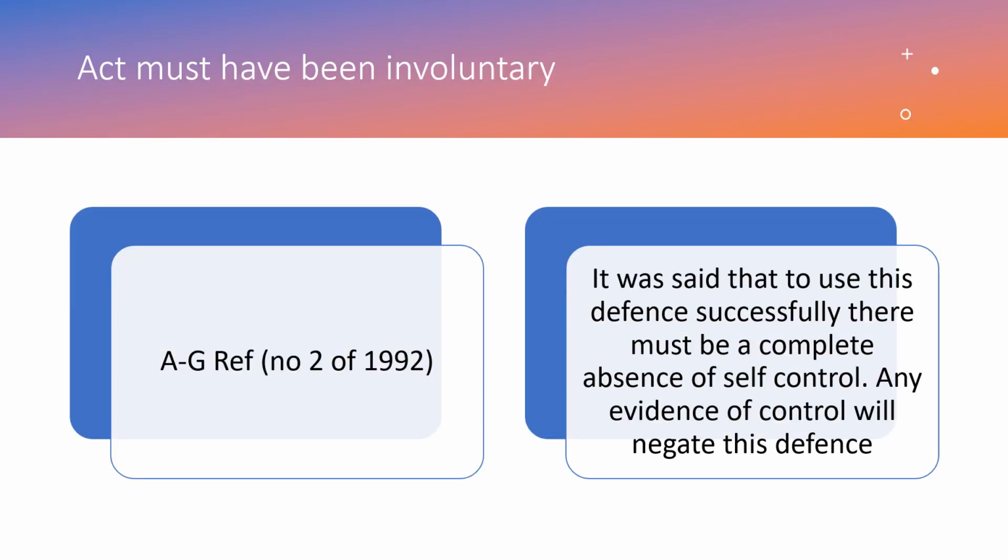Now in the Attorney General's Reference number 2 of 1992, it was said that to use this defence successfully, there must be a complete absence of self-control. Now, if there's any evidence of control, this will negate or undermine this defence.